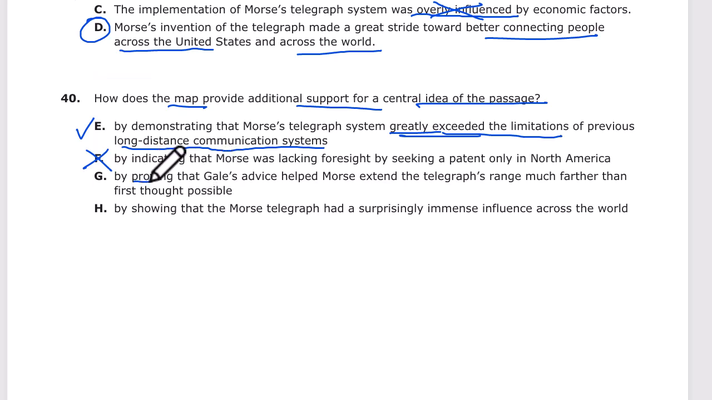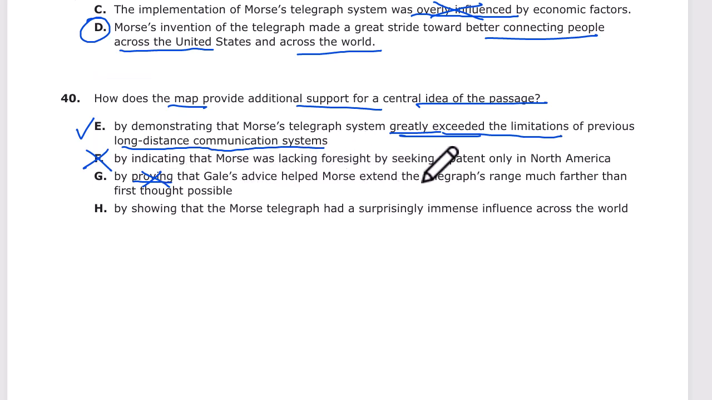By proving that Gale's advice helped Morse extend the telegraph's range much further than first thought possible. Okay, proving right away is an extreme word. You might not think it's extreme, but proving versus disproving is black and white. This exam is designed more to weigh the nuances, the pros and the cons of each idea, not prove it black and white. So right away, I think that's going to be a real problem for this answer.